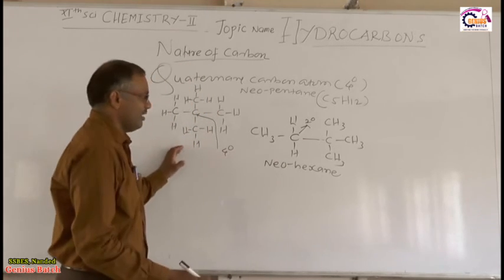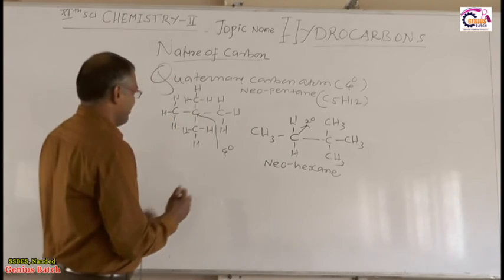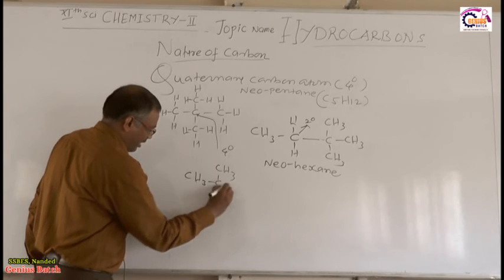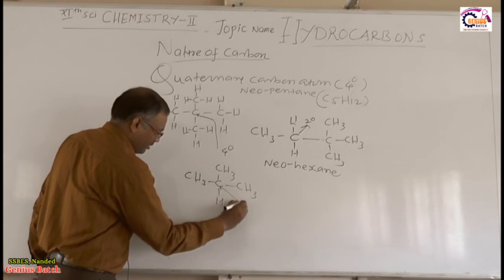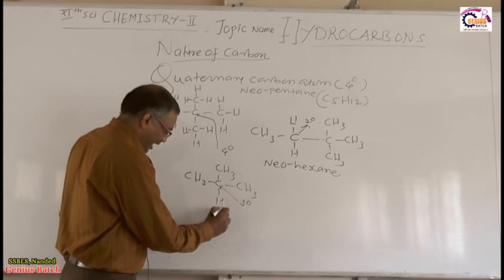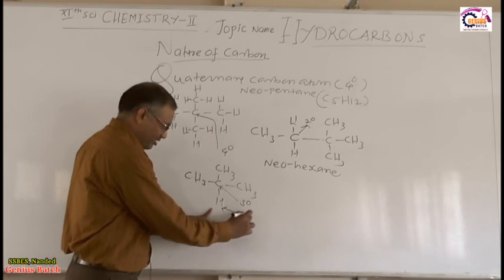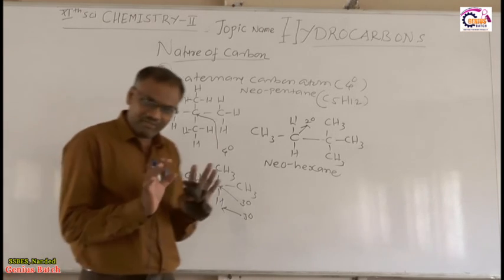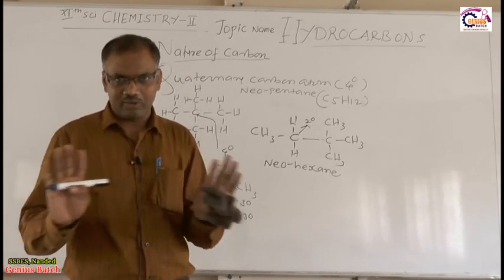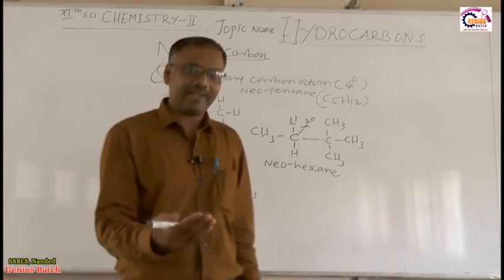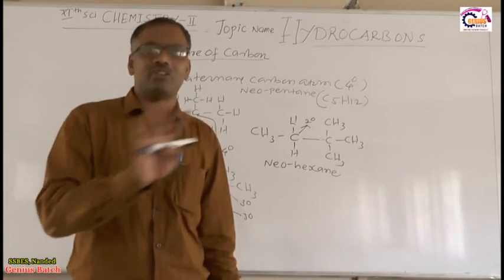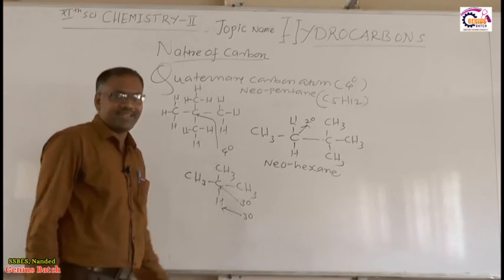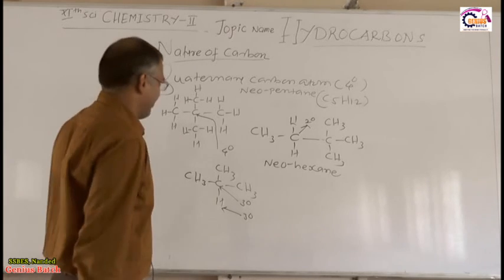Okay, so now suppose a tertiary hydrogen atom is there. For example, CH3, CH3, CH3. So this is the tertiary carbon. So therefore automatically this hydrogen atom is the tertiary hydrogen because this hydrogen is attached to the tertiary carbon atom. So in a similar way there is an absence of quaternary hydrogen atom. Okay, quaternary carbon atom is present but quaternary hydrogen atom does not exist. Right? Okay, so this is regarding the primary, secondary, tertiary and quaternary carbon atoms.